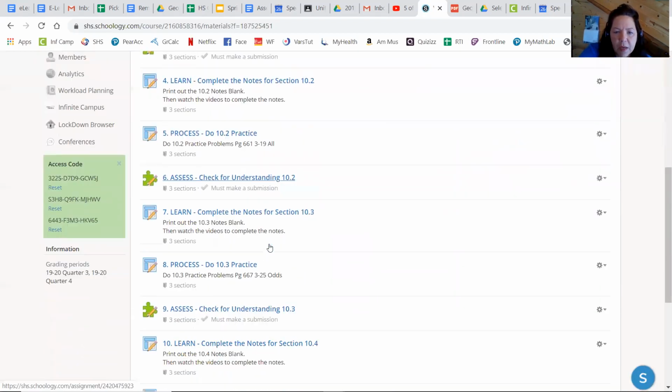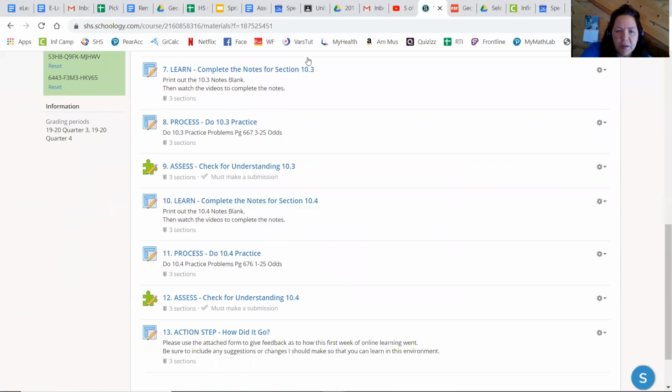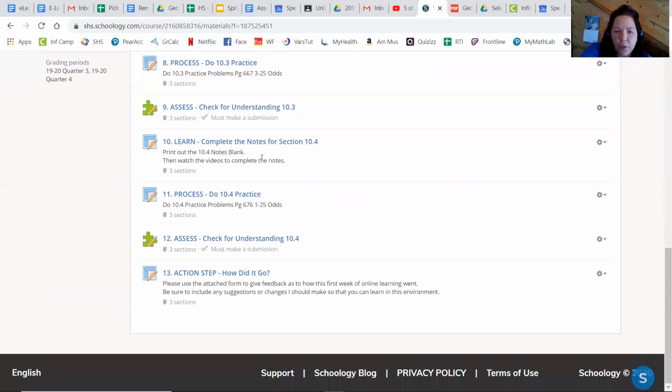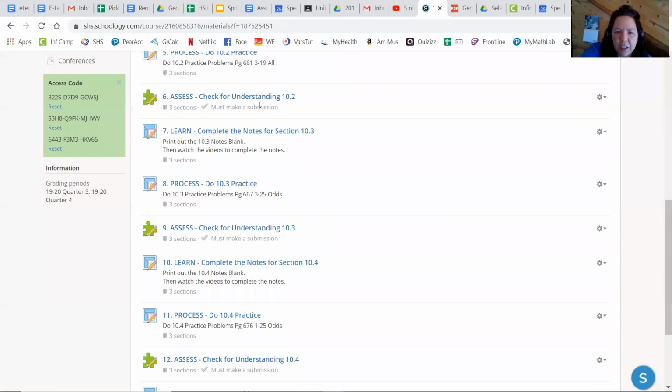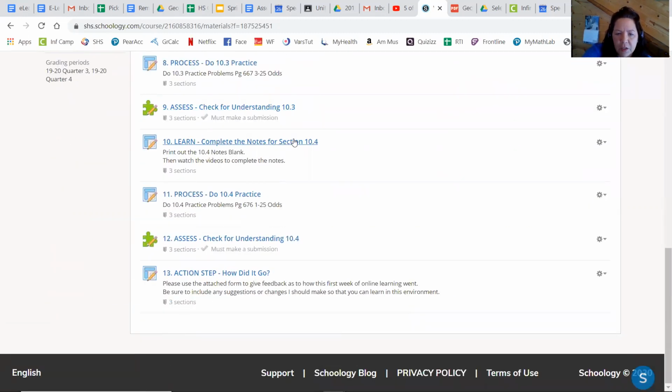Then you're going to repeat that process for section 10.3, completing the notes and doing the practice problems. And then you're going to be assessing that you understood how to do 10.2 and 10.3, doing the check for understandings. And the same thing for section 10.4. For this first week of learning, you're going to be reviewing 10.1, you're going to be completing notes for 10.2, 10.3, and 10.4, and completing those check for understandings.